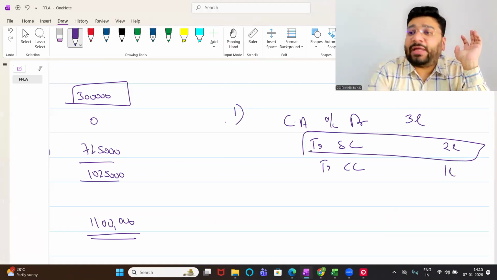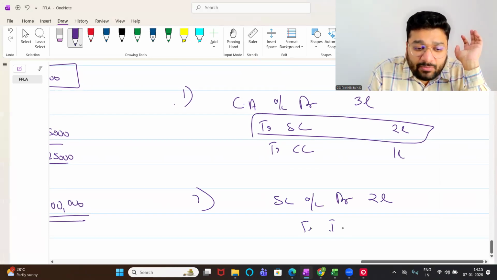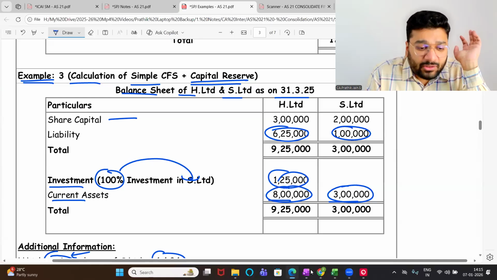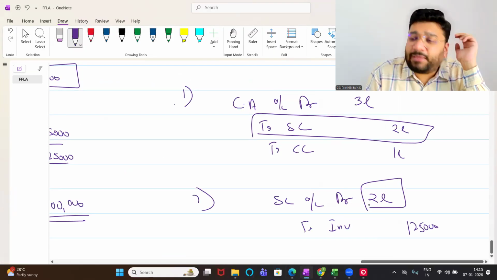The share capital, I have to cancel it against the investment. So share capital account debit, how much? 2 lakh. To investment, how much, people? 1,25,000. Now tell me, people, what does this 2 lakh mean?